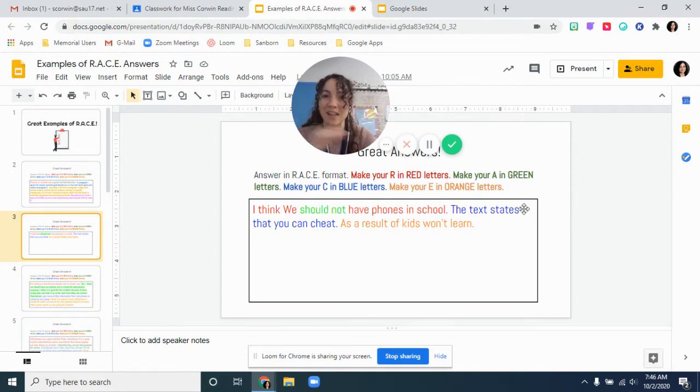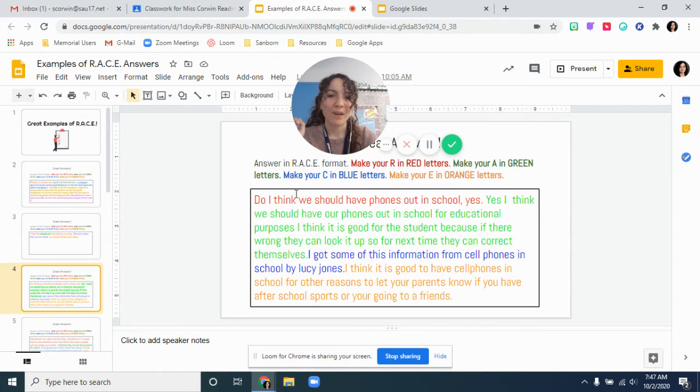The text states, perfect, you're already bringing it back to this text, that you can cheat. As a result, kids won't learn. So I can see that they use the sentence starters, which is a great choice because those are going to help you a lot. So in this one, I had my R, A, C, and E.